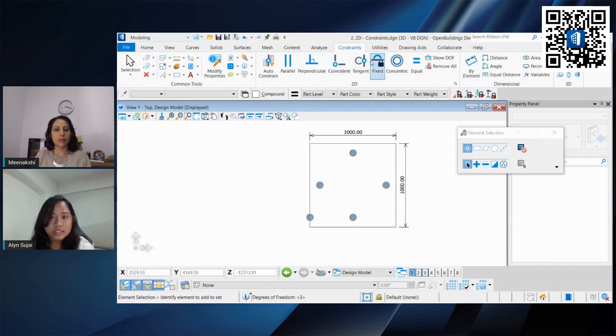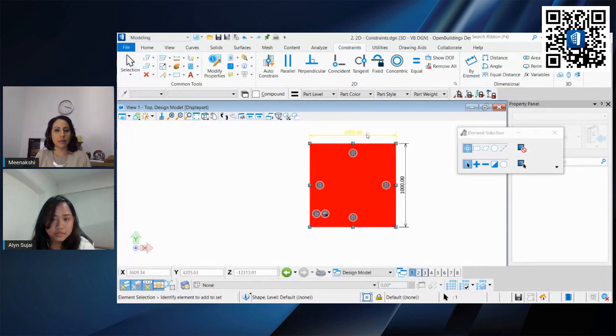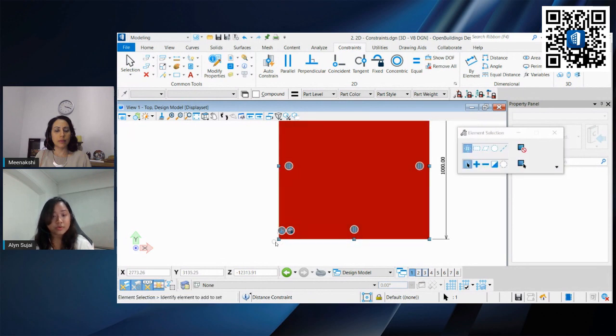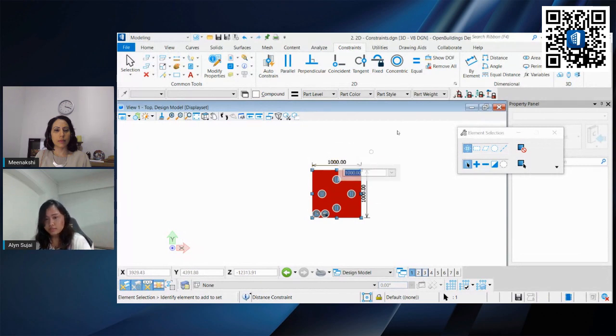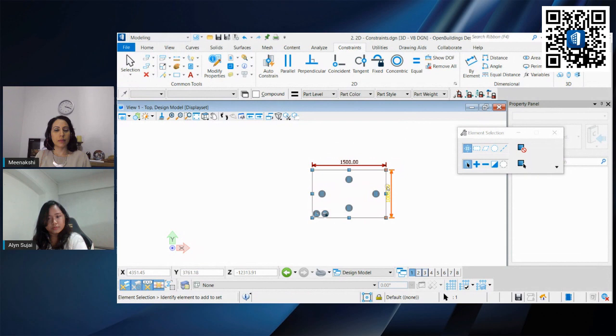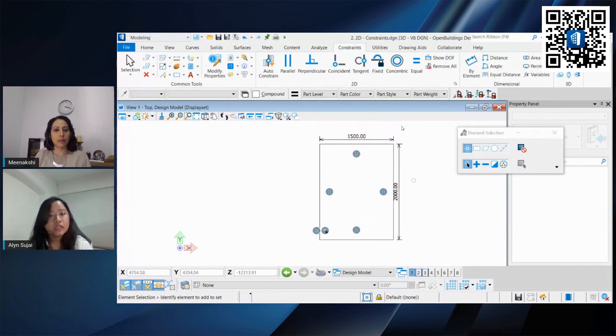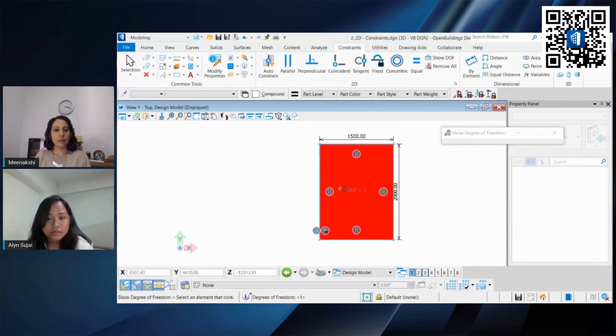In this case, let us set it as fixed at this point so that whatever value is changed, it would not move at this point. It will move away from this point. So let us edit this value to, let's say, 1500. Notice that it moved further away. If you edit this value to 2000, let's check it again.